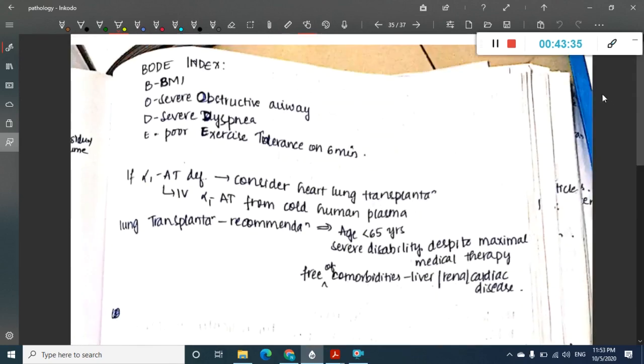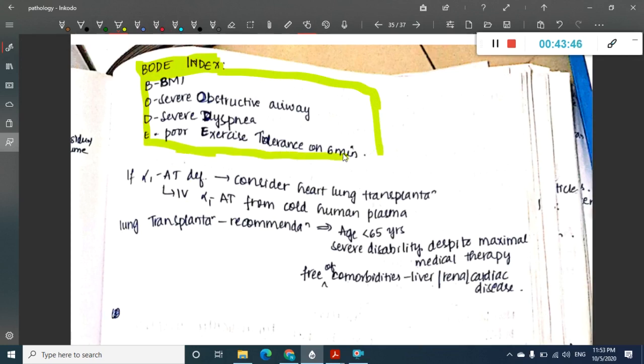Then we have an index called the BODE index. This is also very important. You should not forget reading this. This BODE index is B for BMI, O for obstructive lung disease, D for dyspnea, and E for poor exercise tolerance. B for BMI, O for severe obstructive disease, D for severe dyspnea, and E for exercise intolerance.